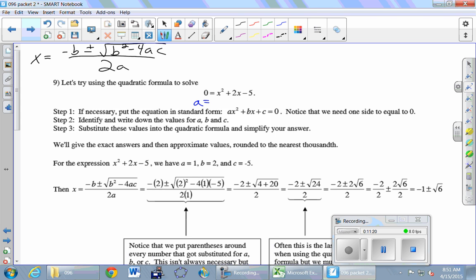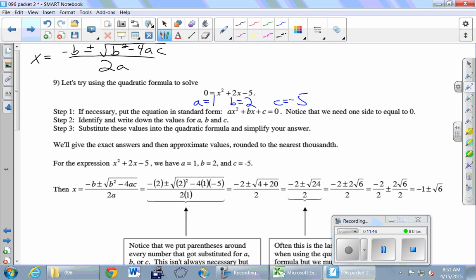A is the number touching x squared. What is it? 1. B is the number touching x. 2. C is the constant that isn't touching any x's. Negative 5. Make sure it's not just 5, it's negative 5. Any questions on grabbing A, B, and C?